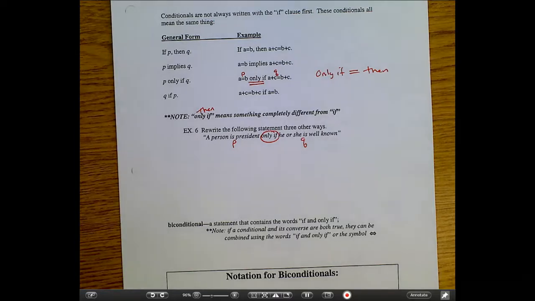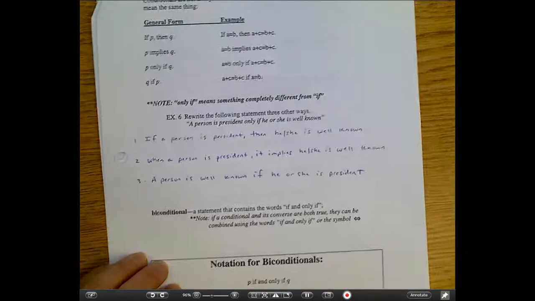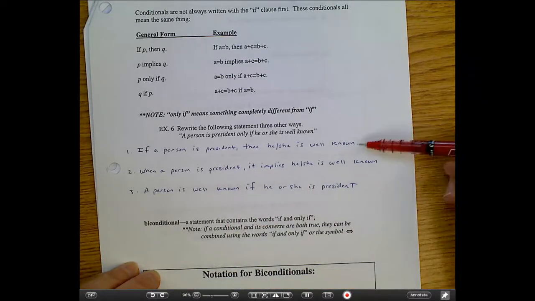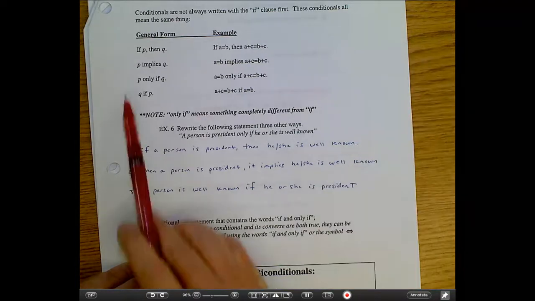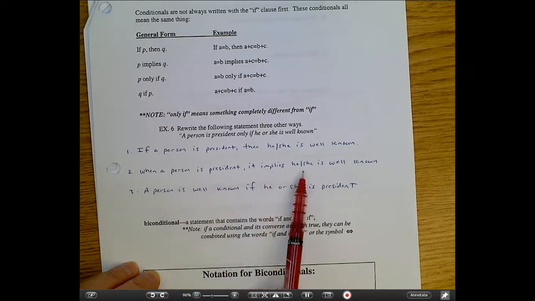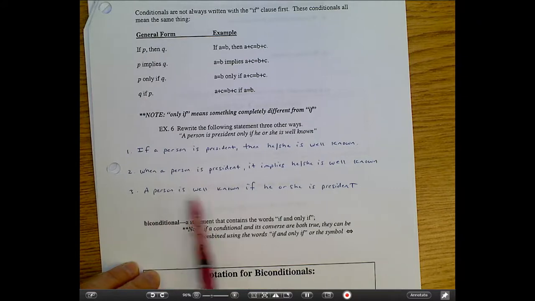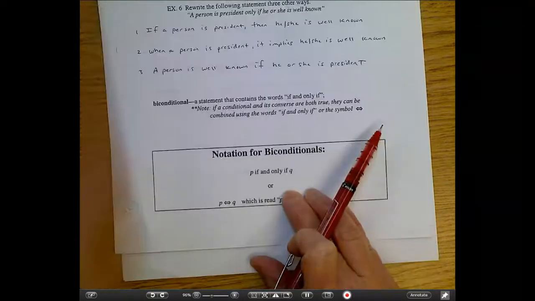Okay, so I'm assuming you're back, and let's take a quick peek. So if you had answered for the first way, if a person is president, then he or she is well known. That is using this first formation. The second formation here, P implies Q. When a person is president, it implies he or she is well known. And then the last way right here, the Q if P portion here, a person is well known if he or she is president.